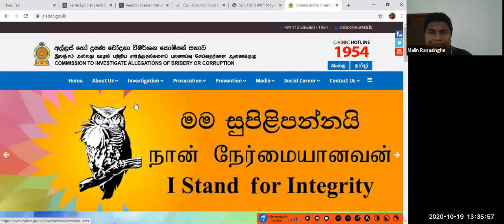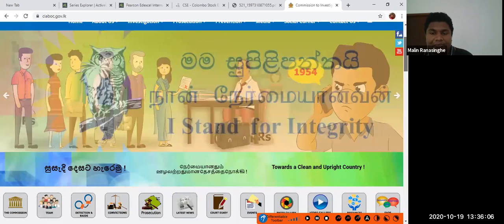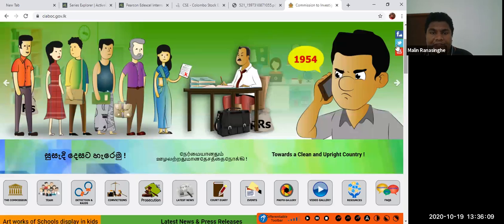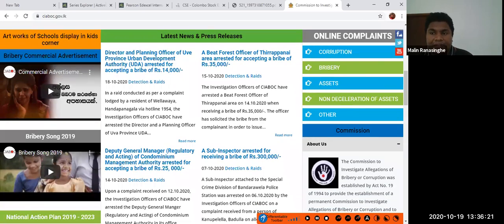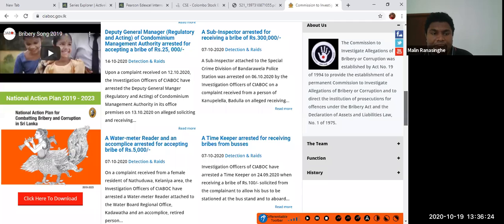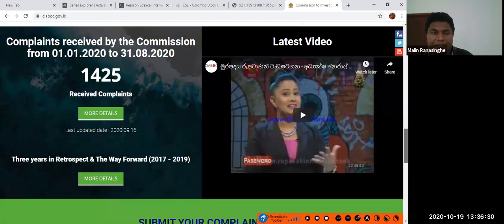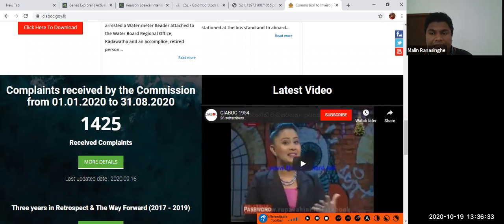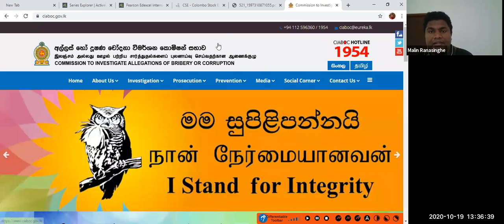You can see this logo, an owl. I stand for integrity. That's their mission. I stand for integrity, so mainly towards a clean and upright country. If anything is going on, if people are making bribes, you can call and complain. Corruption, bribery, non-declaration of assets, everything. Different services are there. This is the transparency of the government. They take complaints about bribery 24 hours a day. You can see their website. Commission to Investigate Allegations of Bribery and Corruption.